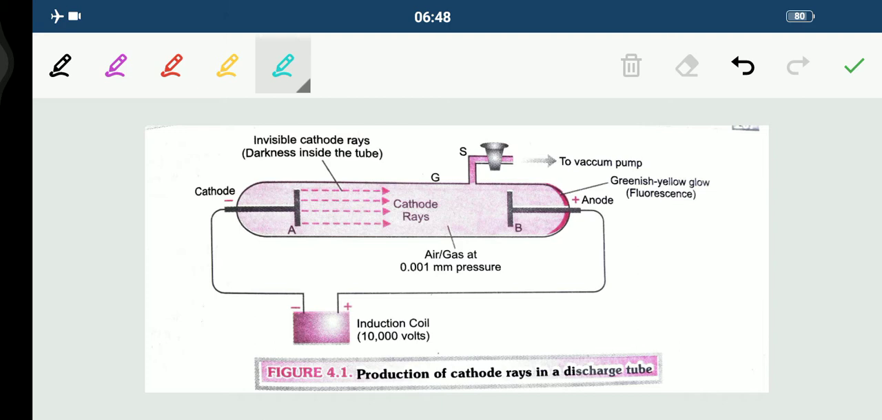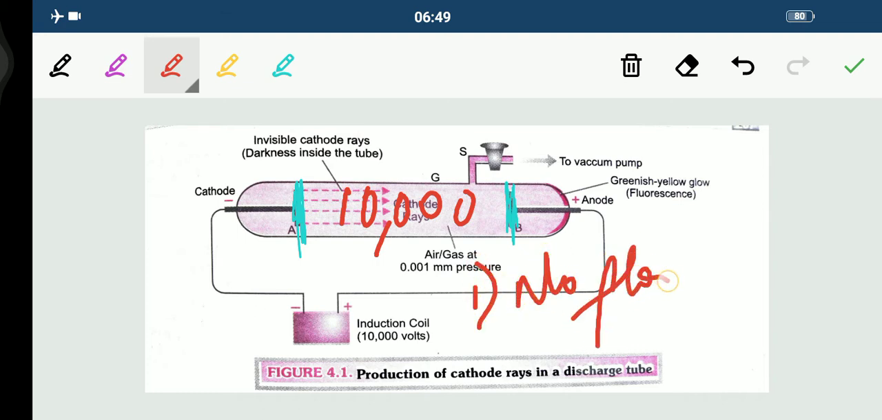Fine children. Now what exactly happened? We should know how the production of cathode rays takes place. On applying a high voltage between the electrodes, you can see these are the two electrodes, let's just say 10,000 volts. Now a lot of results were there. At ordinary pressure, no flow of current was there. Remember this thing: at ordinary pressure, no flow of current.